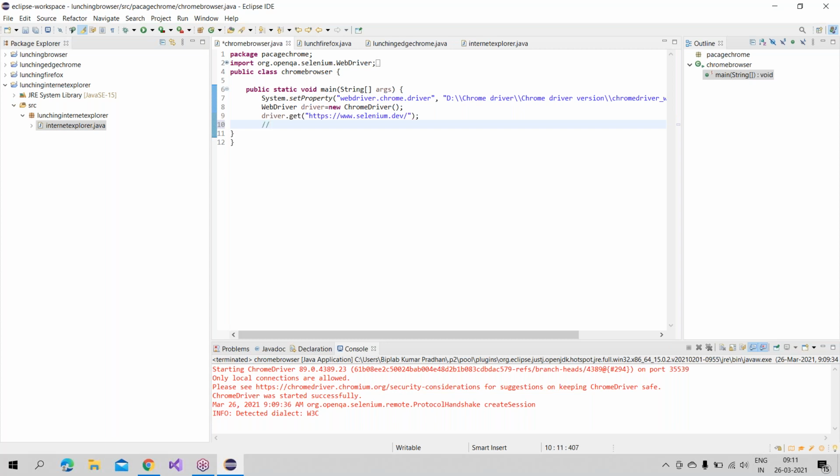First command is what? The get command, we already did, right? Next is getTitle, right? This is very, very important, guys. We need to verify the title because we need to know whether this site is valid or not. How do you verify it? getTitle. So getTitle is what? This command is used to get the title of the current page. It does not allow any parameters and the return type is String. getTitle is very, very important. Now how do you check whether this site is valid or not? getTitle.